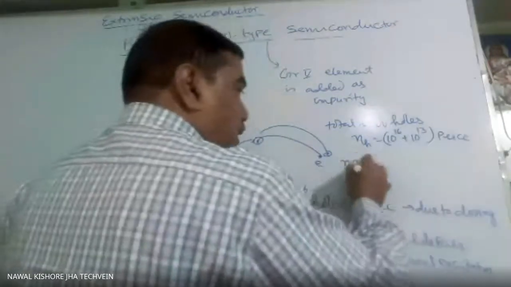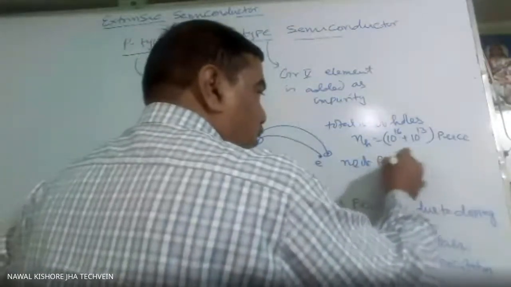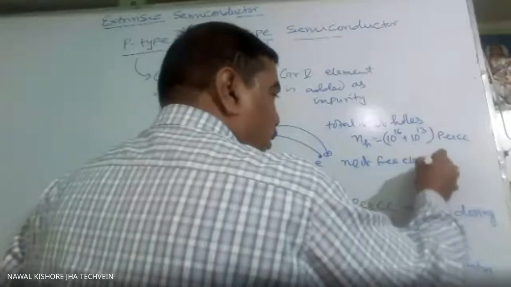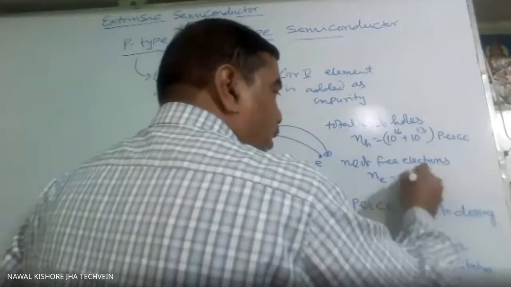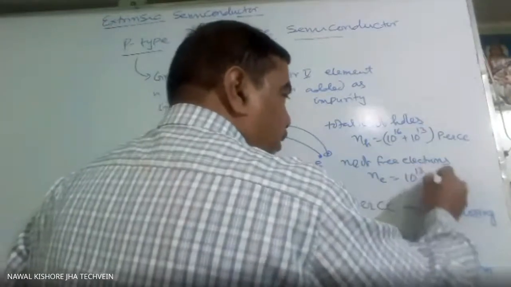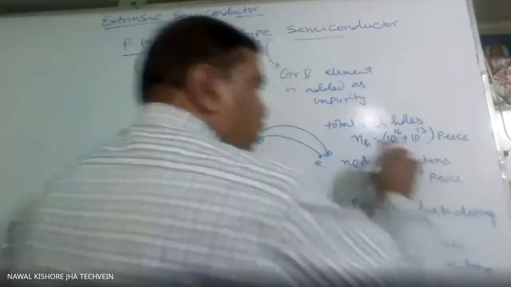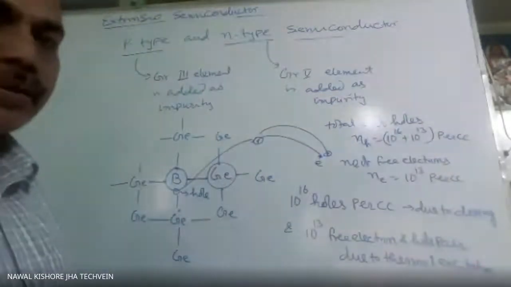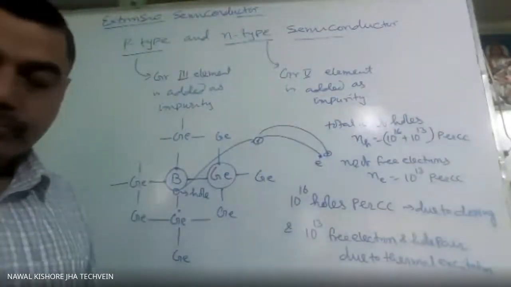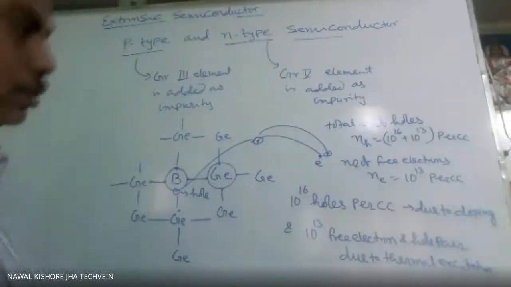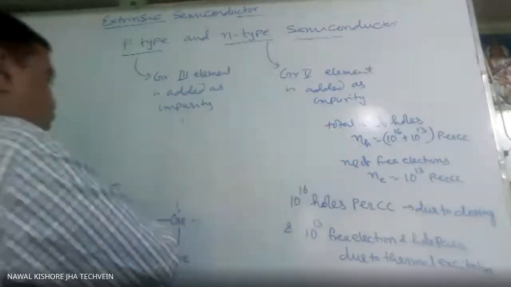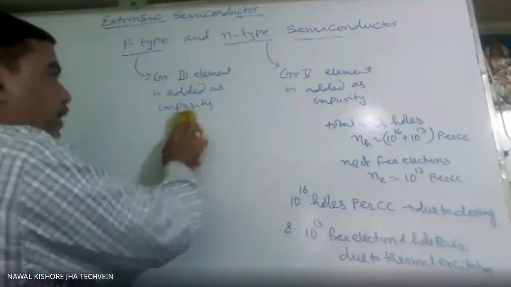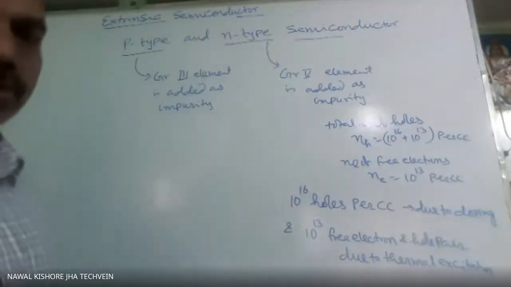Whereas the number of free electrons, this Ne, will be only 10¹³ per cc. So as the number of holes is dominating here, we give the name P type, that is positive type.